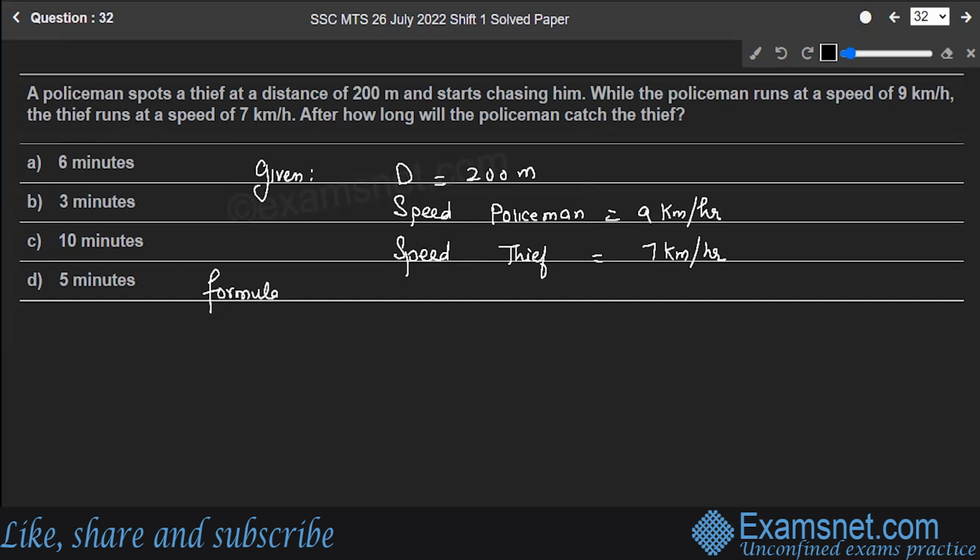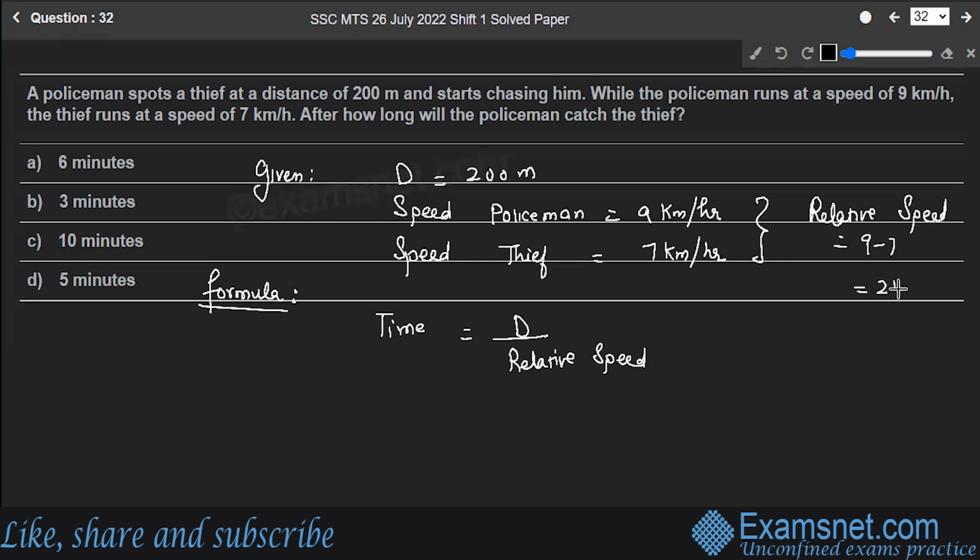Formula, you know, time is equal to distance divided by relative speed. So what is the relative speed? Since they both are traveling in the same direction, the relative speed will be the difference of the two. Why? Because they are moving in the same direction. So relative speed will be 2 kilometers per hour.